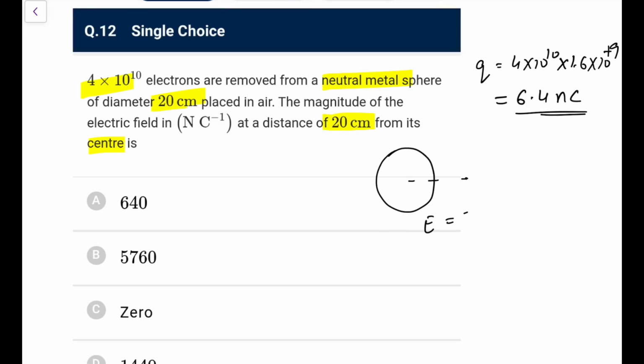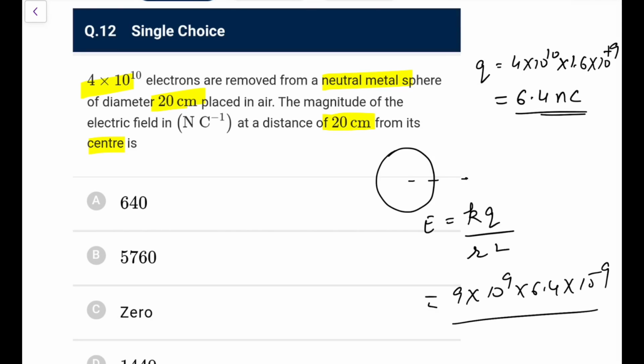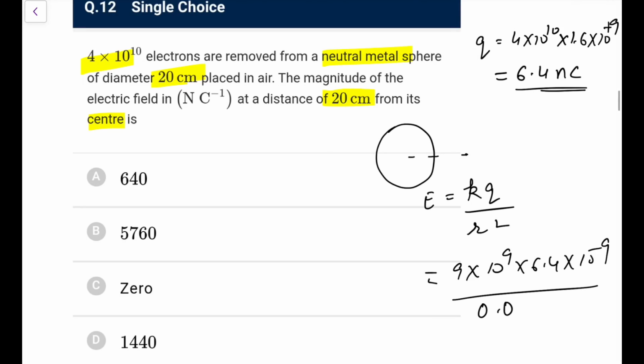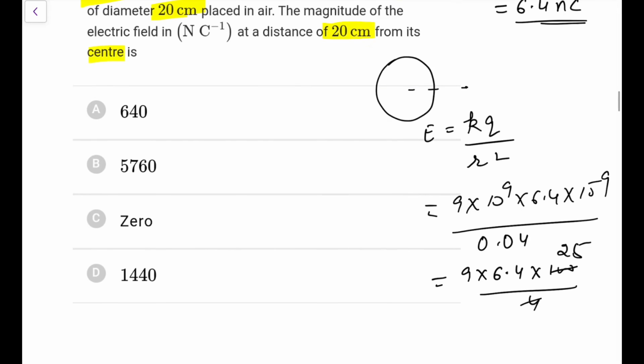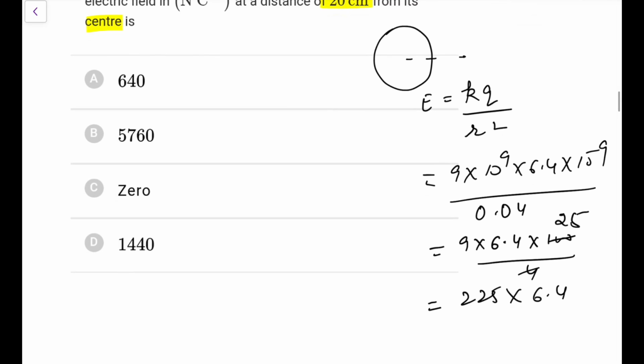So electric field we can say is due to a point charge. You can write KQ by R square. So 9 into 10 to the power 9 into 6.4 into 10 to the power minus 9, over R square, 0.2 square, that is 0.04. So I can do 9 into 6.4 into 100 by 4. So it is 25, so 25 into 9, that is 225 into 6.4.